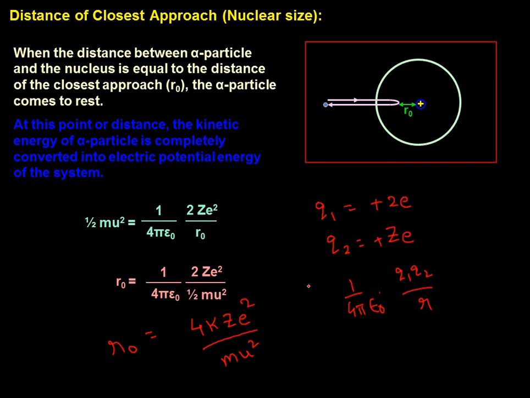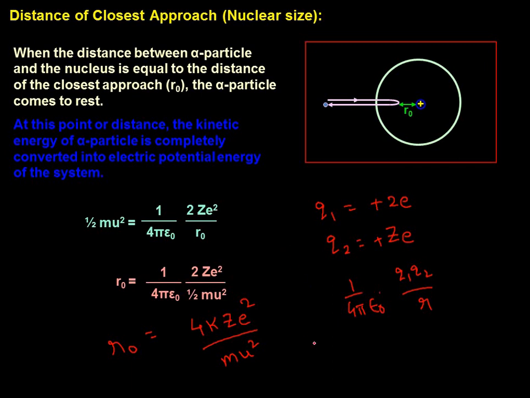Keep that in mind. So in the alpha ray scattering experiment, the energy of the alpha ray particles which have been projected is a known value, and if we substitute those values, and of course the z value for gold is 79, the r naught value is 41.3 Fermi meter.